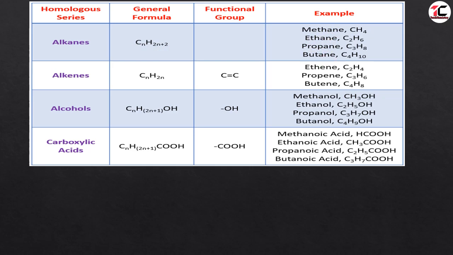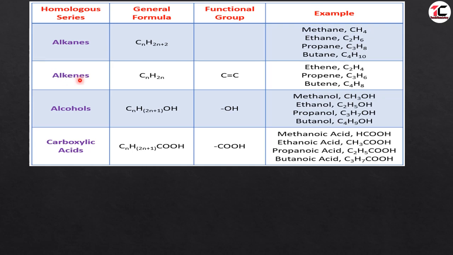If we take the difference between ethane and methane, C2H6 and CH4, we will find the difference CH2. If we find the difference between C3H8 and C2H6, we will find the difference CH2.